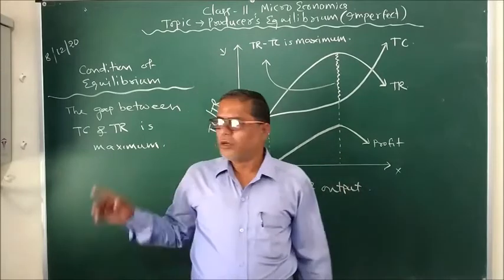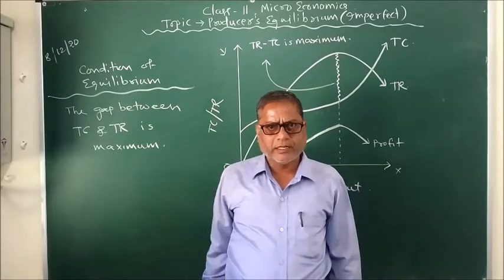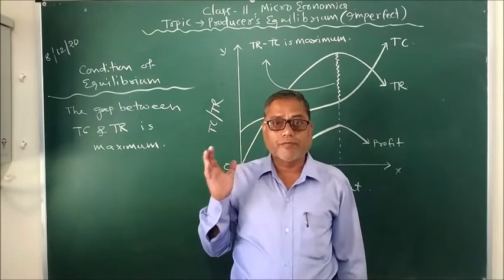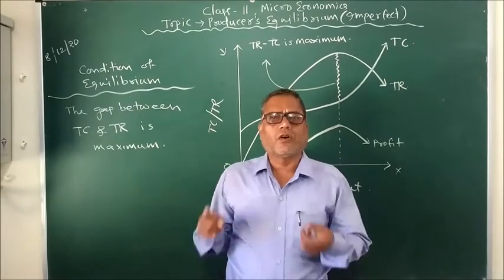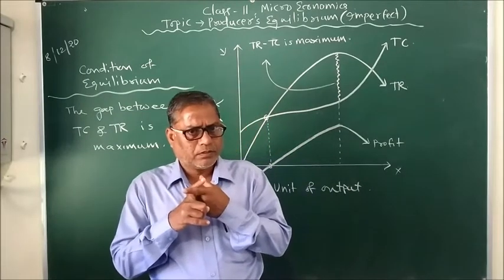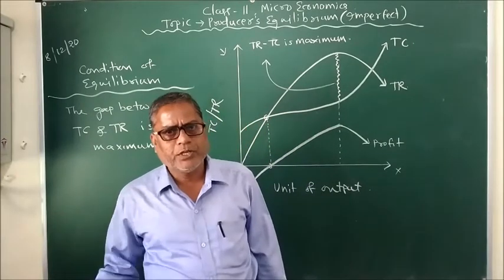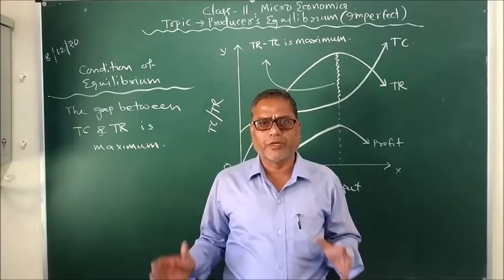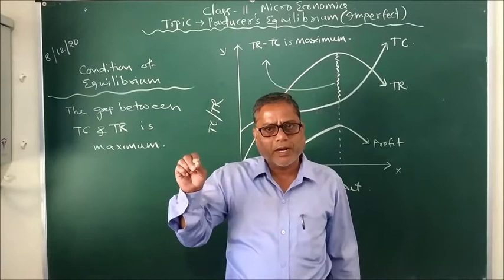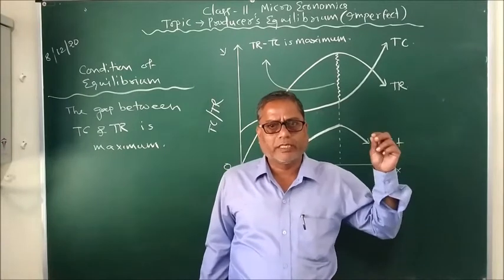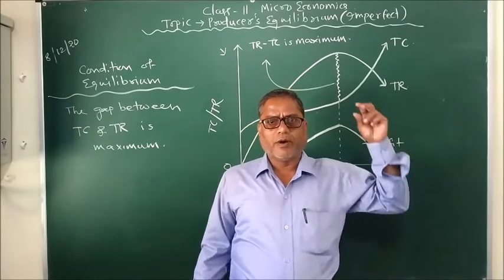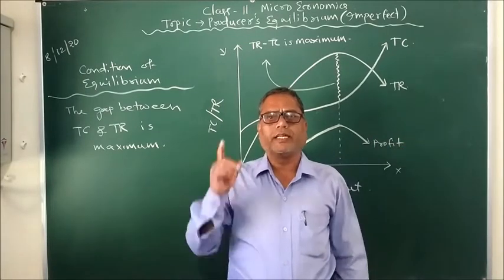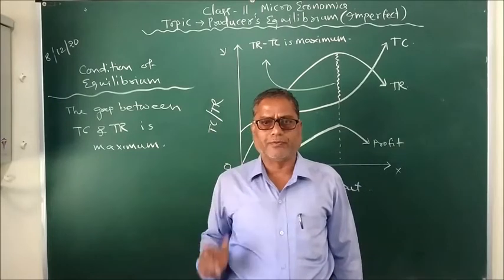See students, in a perfectly competitive market, because the producer can only earn normal profit, the condition of equilibrium, whether it is the MC-MR approach or the TC-TR approach, is that MC must be equal to MR or TC must be equal to TR. And when TC-TR or MC-MR are equal, the producer is getting only normal profit.